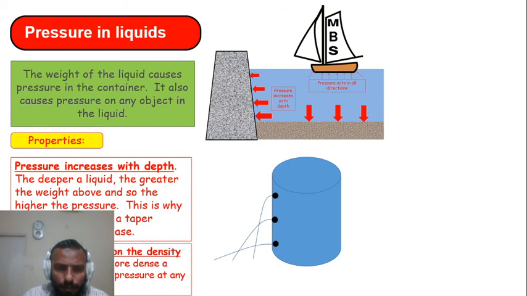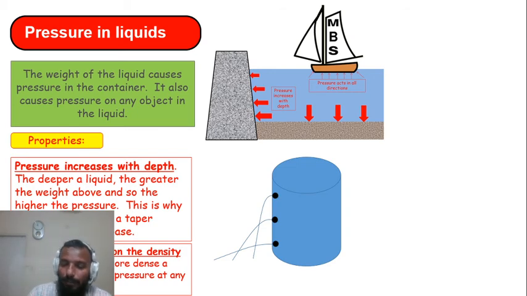you might have found that it is easy to take out a spoon which is placed in a glass of water as compared to a spoon which is placed in a jar of honey. Other than the concept of viscosity that you might have discussed in your earlier lectures, it is difficult to take out the spoon from the honey because of the higher density. So it will create a higher pressure on the spoon, so it feels difficult to take it out.